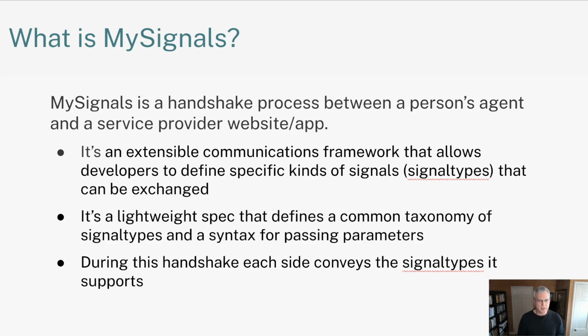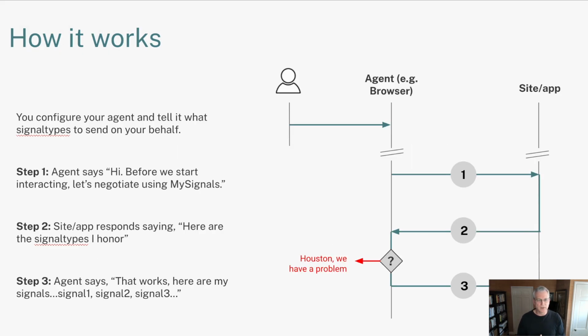MySignals is a handshake process between a person's agent, your agent, and a service provider, their app or website. It's an extensible communications framework that allows developers to define specific kinds of signals, we call signal types, that can be exchanged. It defines a common taxonomy of these signal types and a syntax for passing parameters. During the handshake, each side conveys the signal type it supports. Let's show how it works in practice.